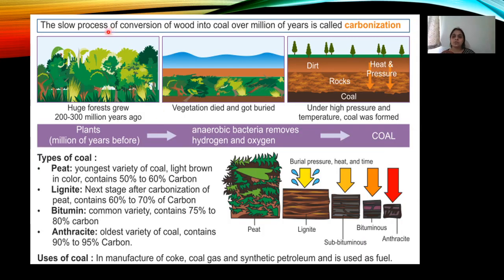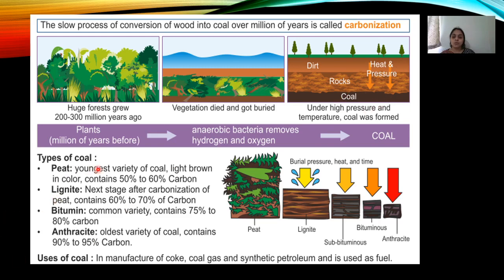So this is the process. The slow process of conversion of wood into coal over millions of years is known as carbonization. You can see over here a huge forest, around 200 to 300 million years ago. Whenever the vegetation died and got buried, anaerobic bacteria removed hydrogen and oxygen. And later, you can see, under high pressure and temperature, coal was formed.